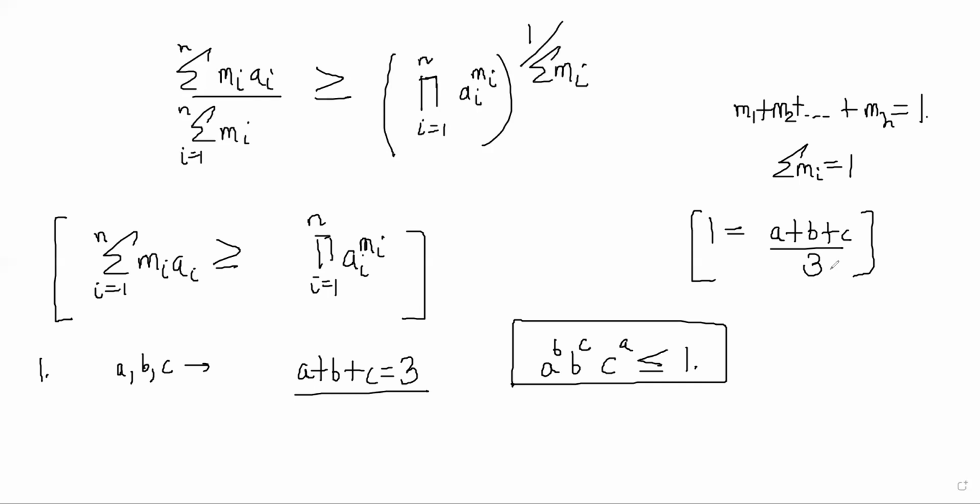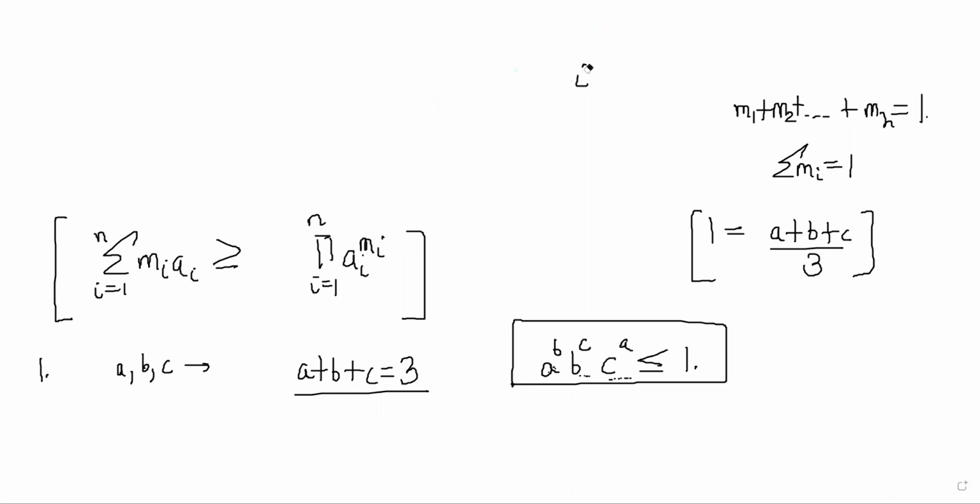Now you can say that what you are doing here is multiplying a into a into a, b times, and b into b into b, c times, and c into c into c, a times. So let's just apply our weighted AM-GM principle. The left hand side is the sum. So I will simply write a plus a plus a, how many times?